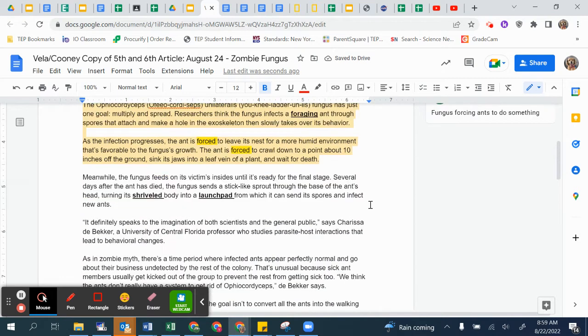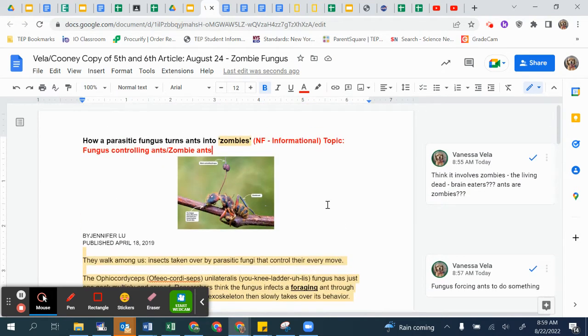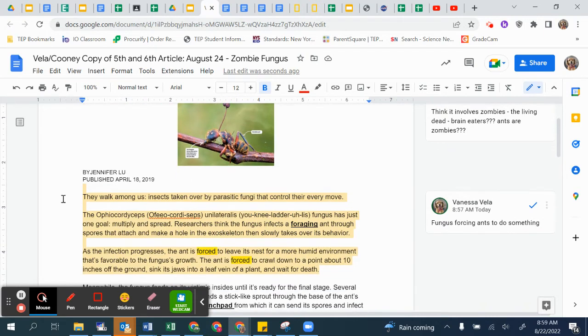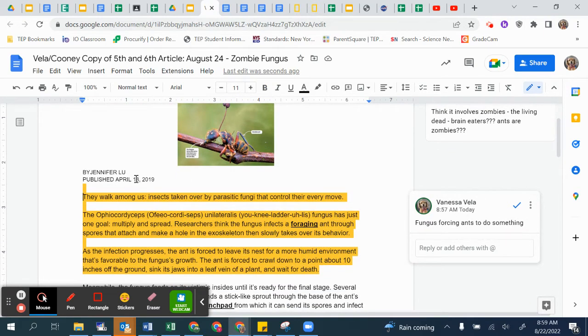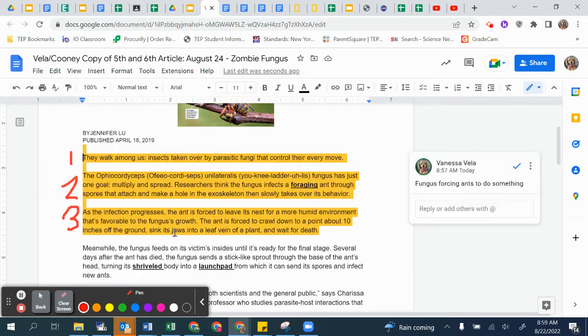That's what I got so far. Cool. So now that I have my topic, I kind of want to number my paragraphs because I want to talk about them. So this is paragraph 1. Do this with me. I wonder if I can do it here and it go. Paragraph 2, paragraph 3, so on and so forth.